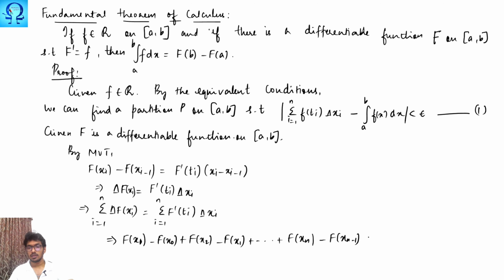Whereas in the right hand side, your F prime is given to be the function f itself. So this is the summation i runs from 1 to n of f(ti) delta xi. And the left hand side becomes simply F(xn) minus F(x0). So F(xn) minus F(x0) is equal to the summation of f(ti) multiplied with delta xi. We mark this as equation 2.